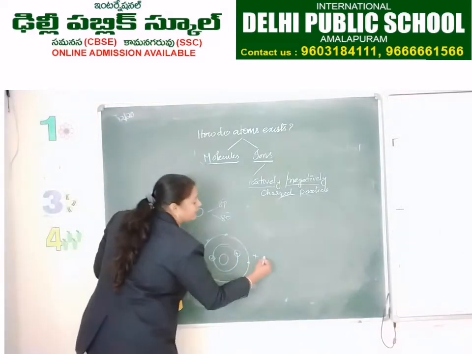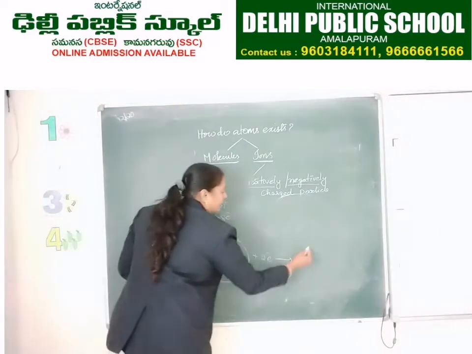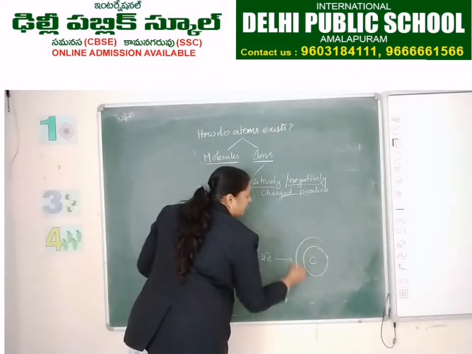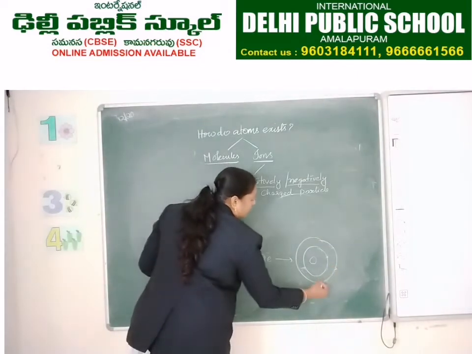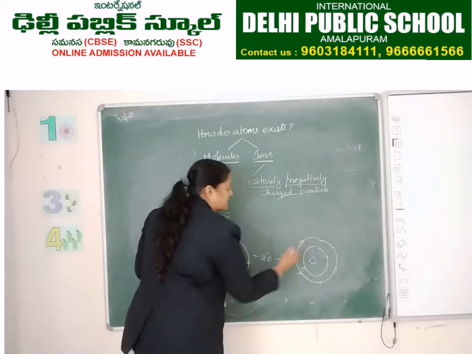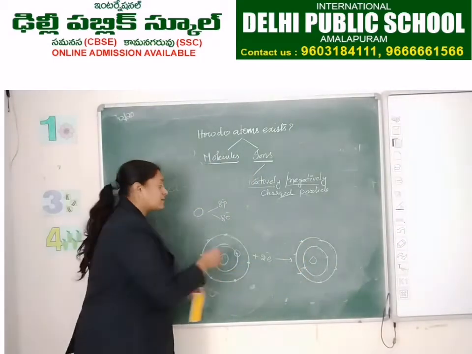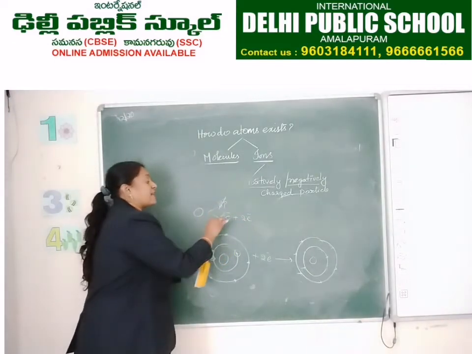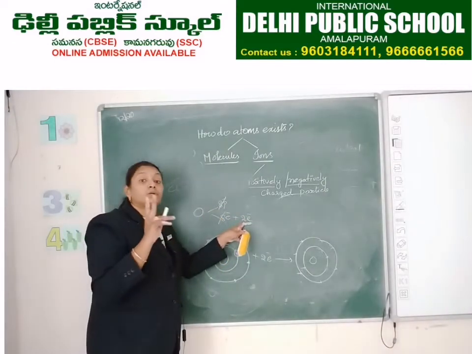So after getting 2 electrons, it becomes 3, 4, 5, 6. So 2 electrons it is getting. That means 2 electrons are added here. So these two charges get nullified and 2 electrons are there.